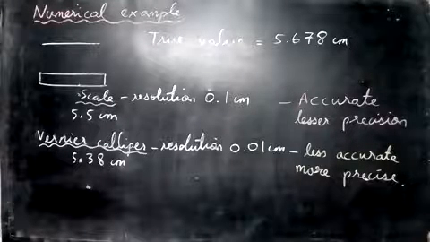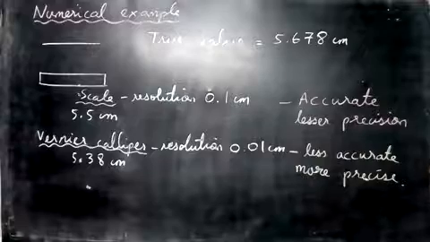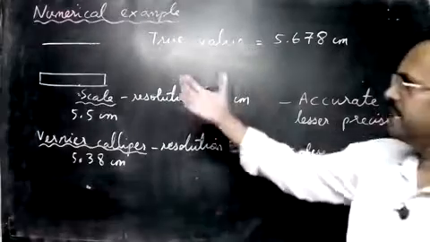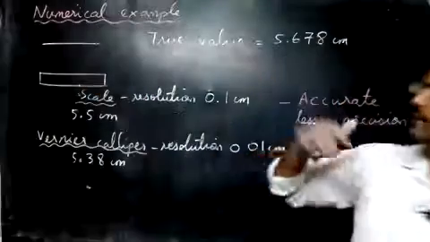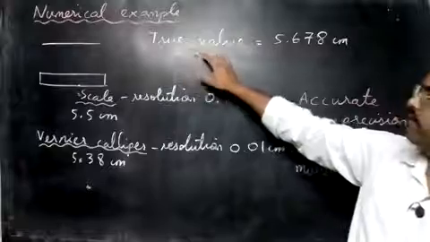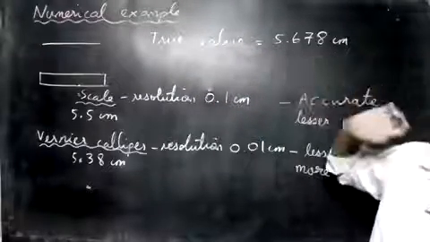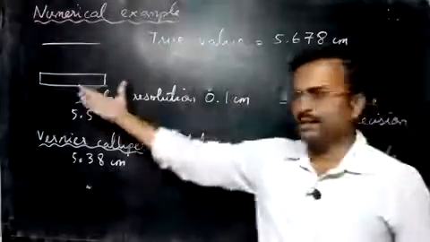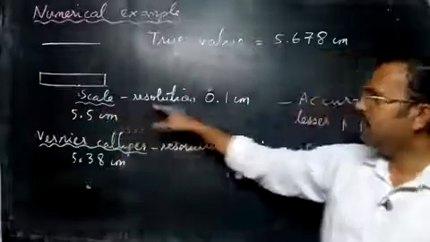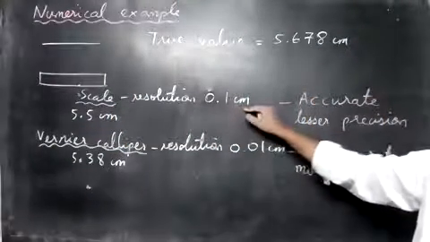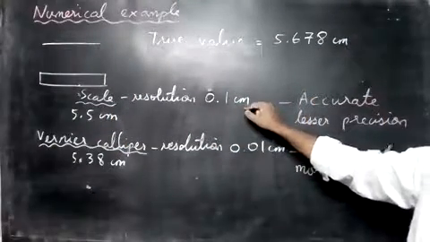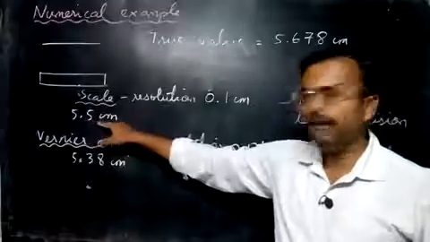So let us study a numerical example for accuracy and measurement. Let us take a line. This line has a true value, a length of 5.678 centimeters. Now we use a scale, an instrument, with a resolution of 0.1 centimeter, which means it can measure up to 1 millimeter. We get the value 5.5 centimeters.